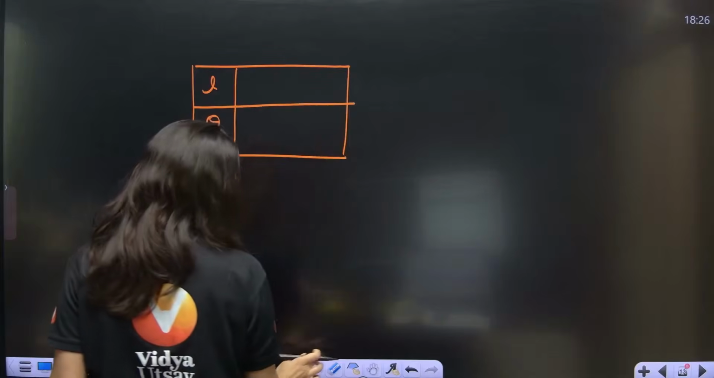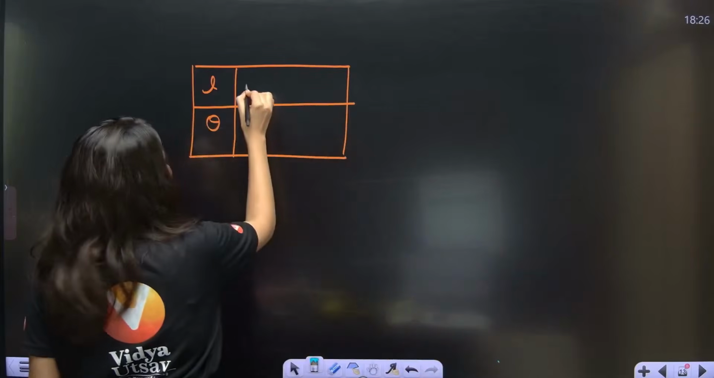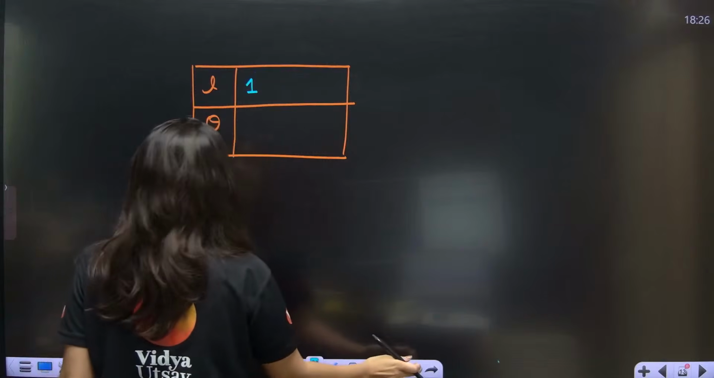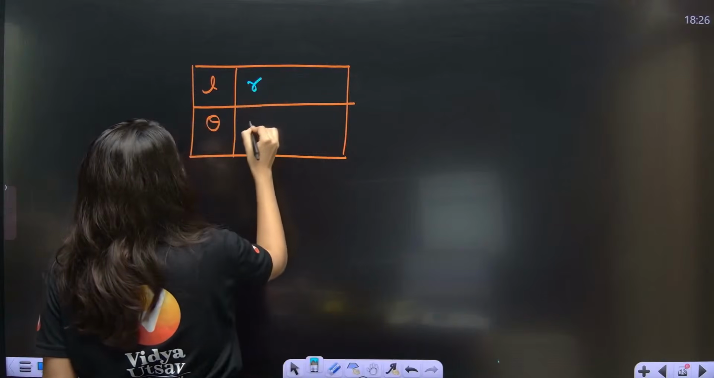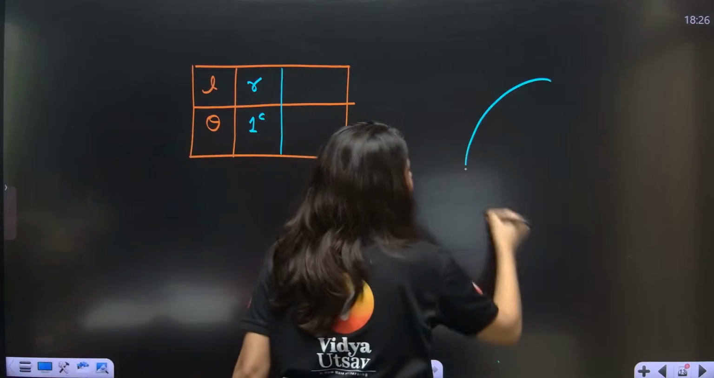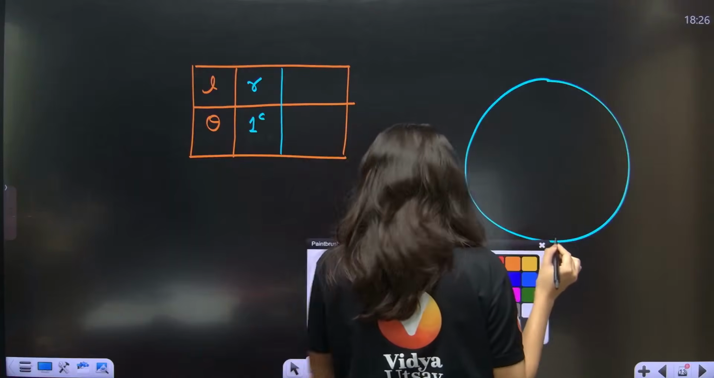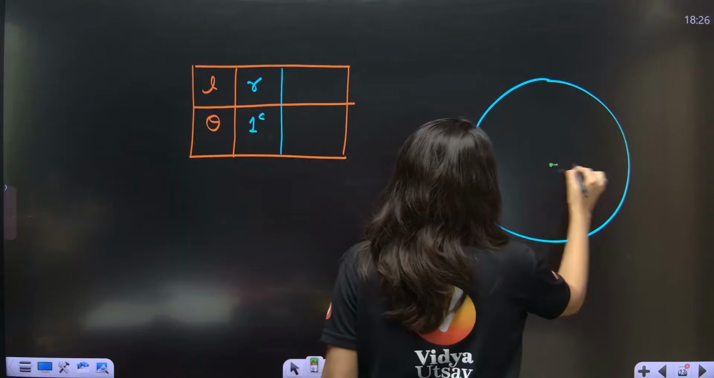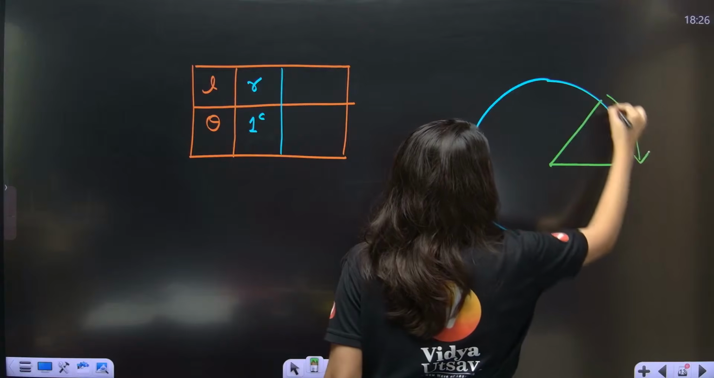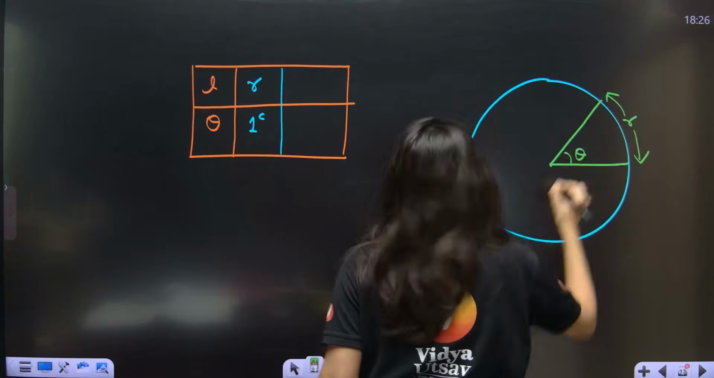Length of arc and theta. So ma'am, length of arc is 1 radian. So length of arc is equal to radius. So theta is 1 radian. Okay ma'am. Okay, this is your circle over here. Then length of arc is R. So this theta is your 1 radian.